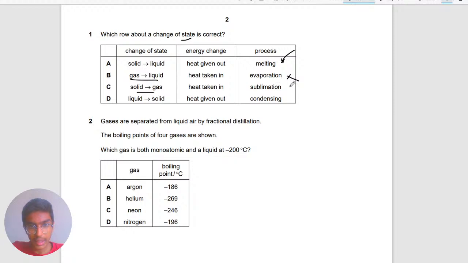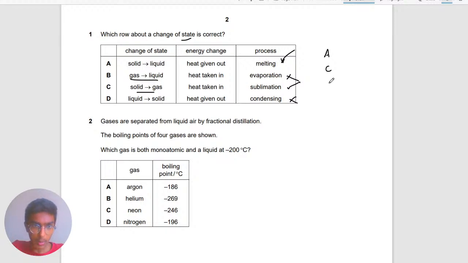Solid to gas. Yes, this could be sublimation. Liquid to solid cannot be condensation. It's gas to liquid which is condensation. Okay, so we have now got two options. We have either A or we've got either C. And we have to pick from those two.